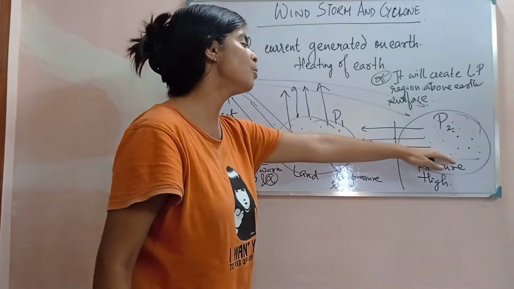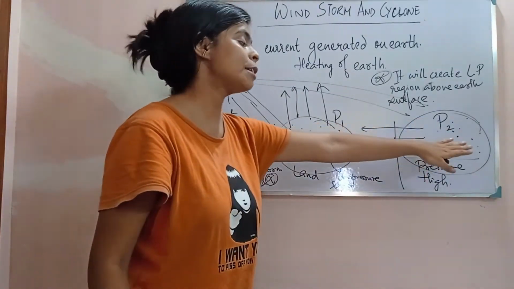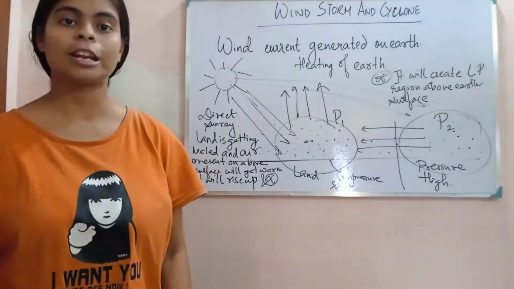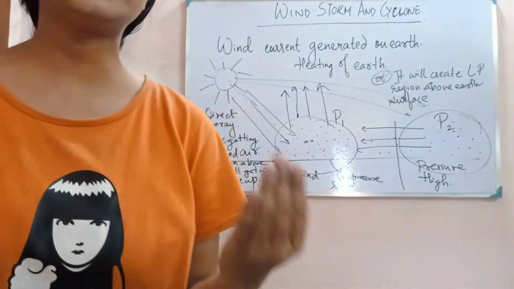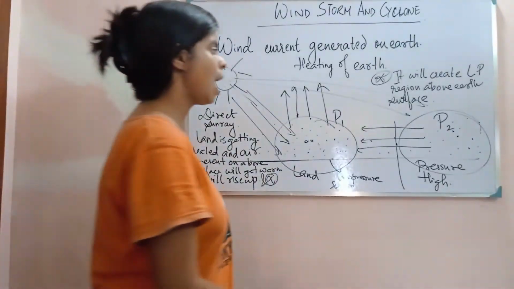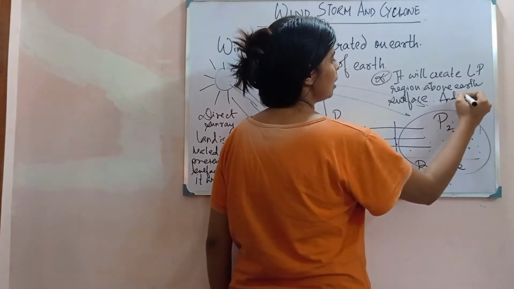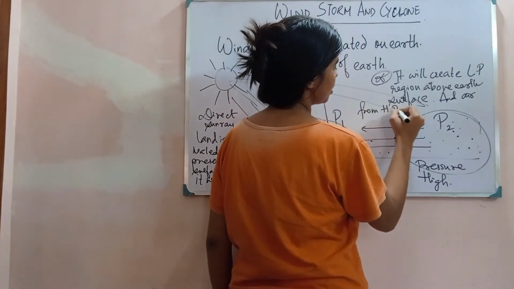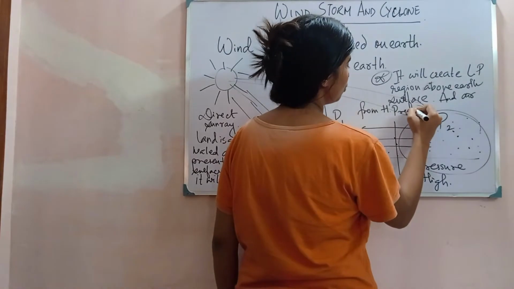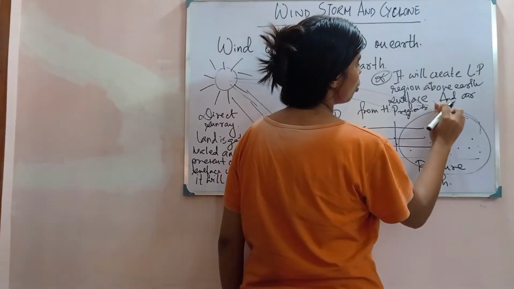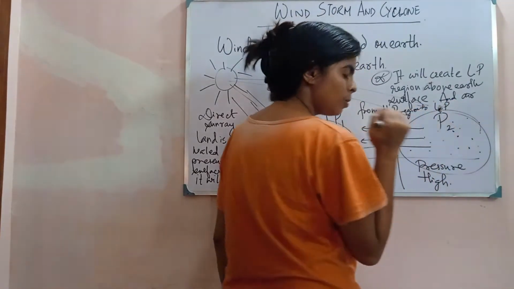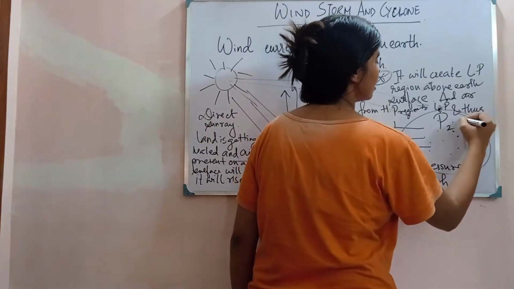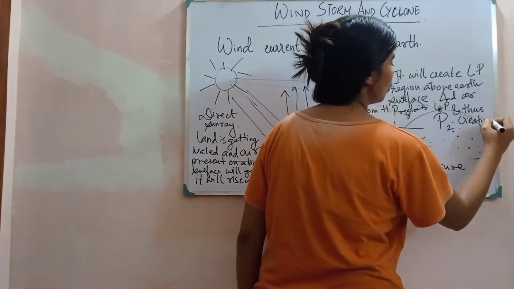The air present in the high pressure region will move to the low pressure region, thus creating a wind current.